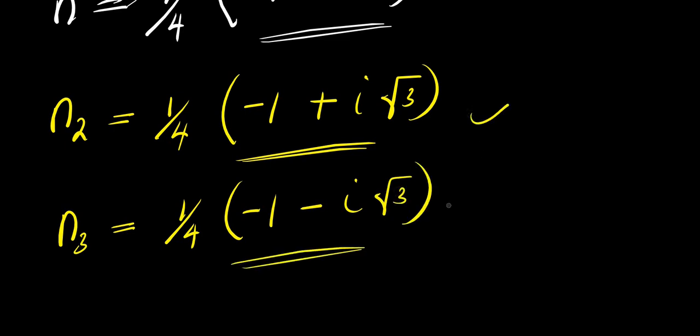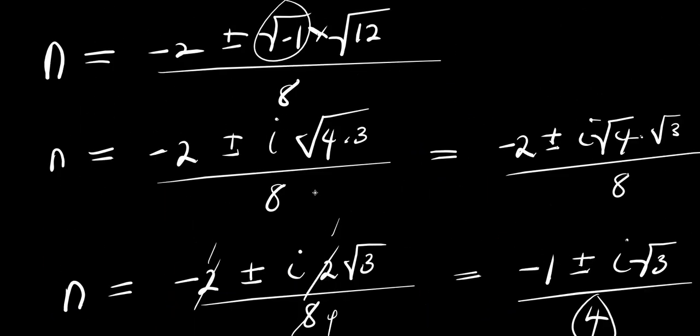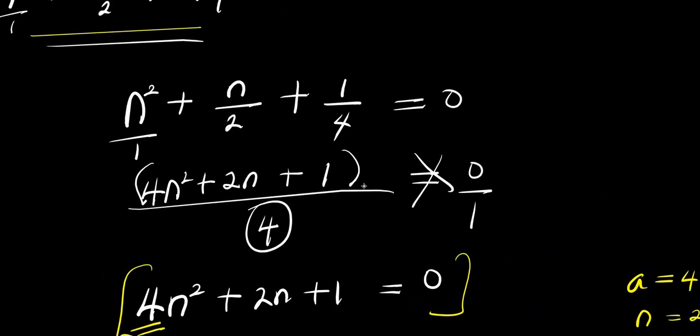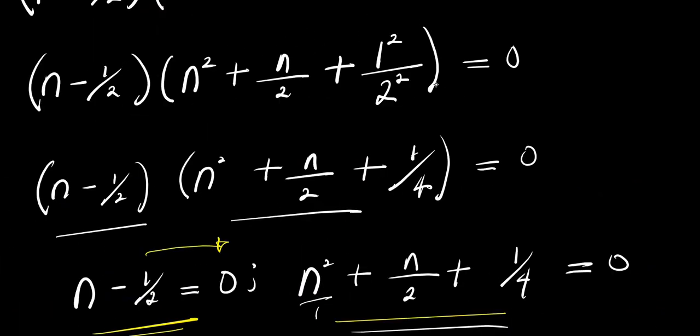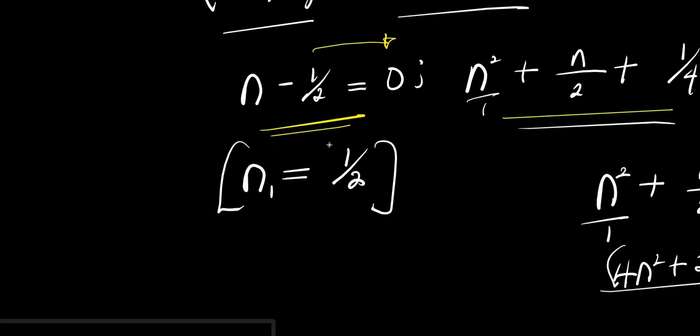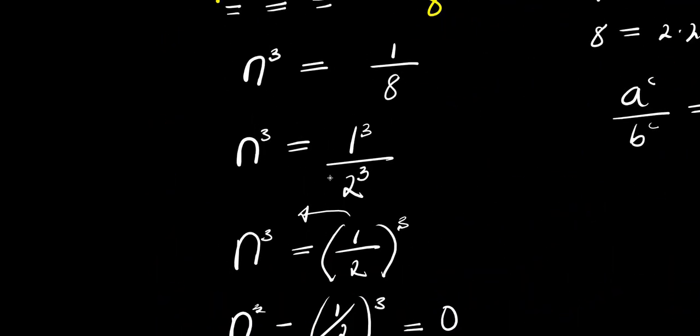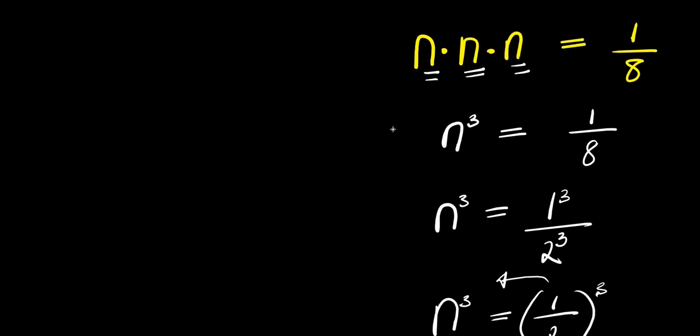So these are the two complex values for n. Now we have one real value for n, which is n equals 1/2. So we are going to verify this using 1/2 for n.